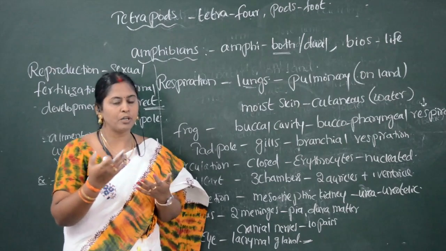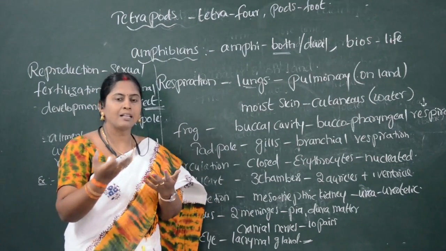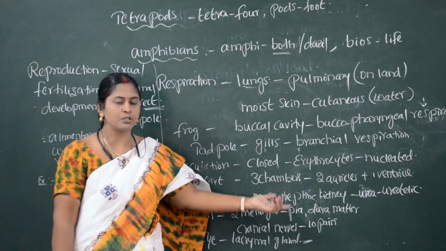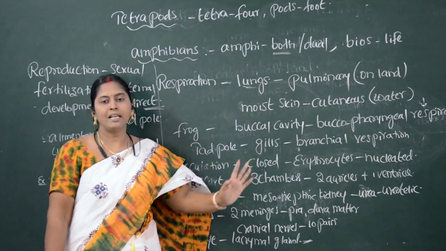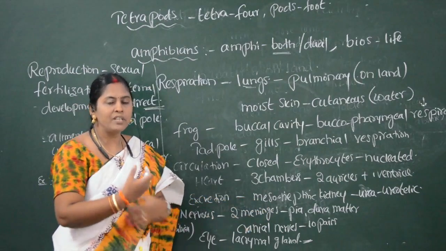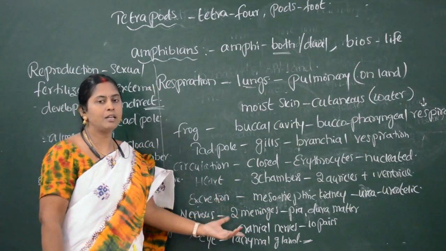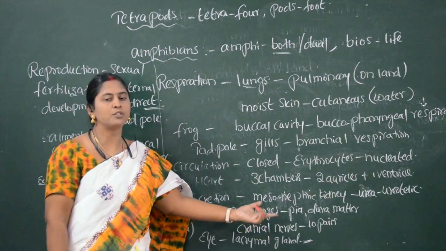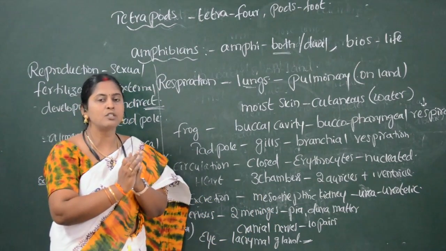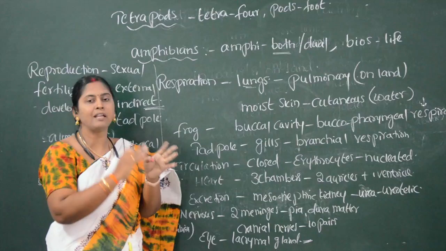The nervous system is well developed with brain and spinal nerves, as well as the vertebral column, which has a sacral region. All this structure we will discuss in the structural organization of animals. The brain is covered by the dura mater. Cranial nerves are well developed, with 10 pairs of cranial nerves. It also has well developed sense organs. The sense organs present in amphibians are eyes and ears.